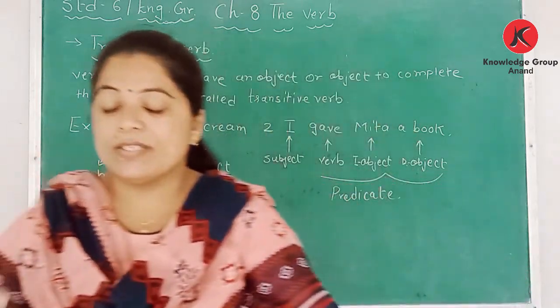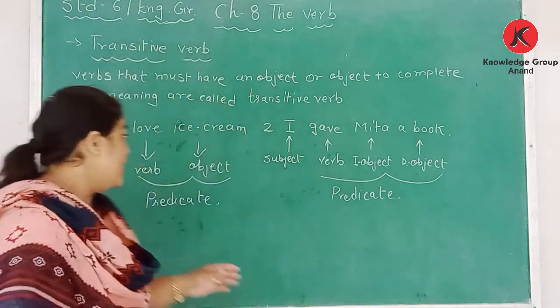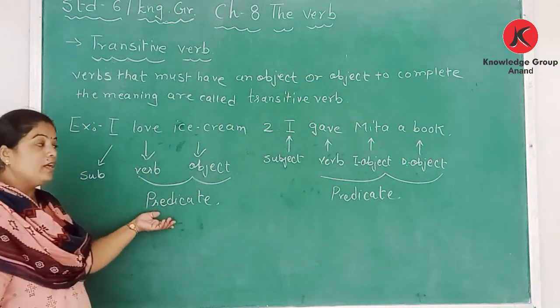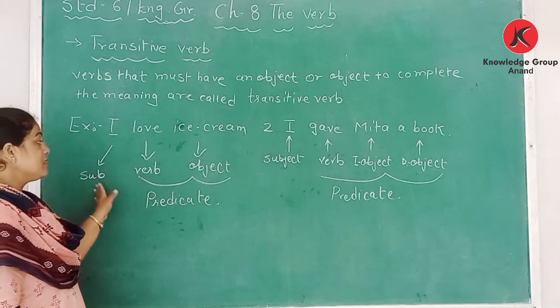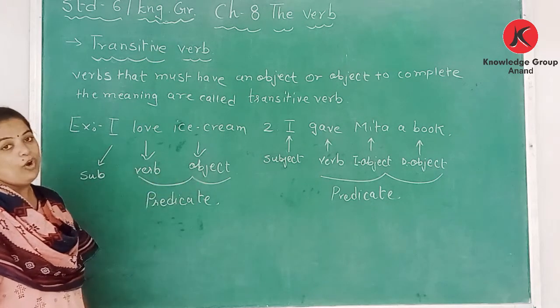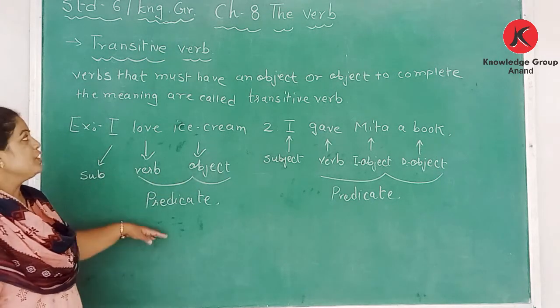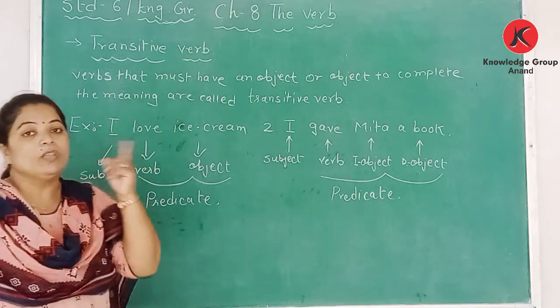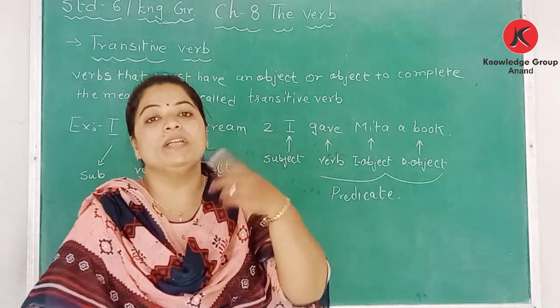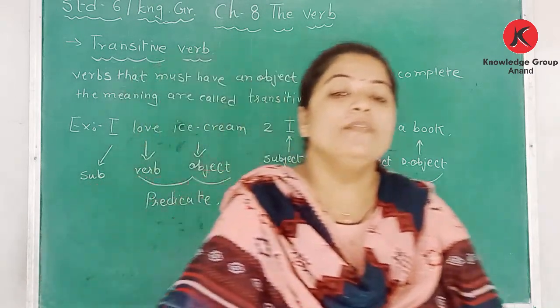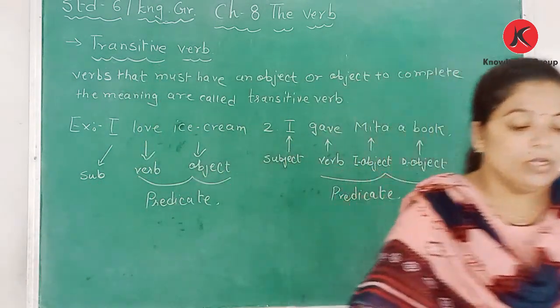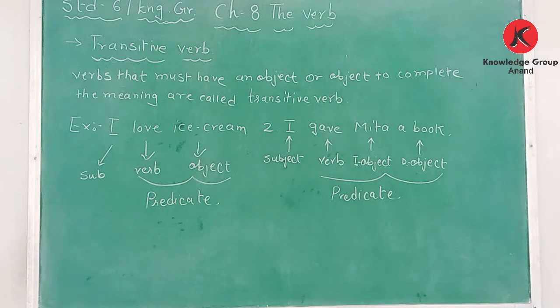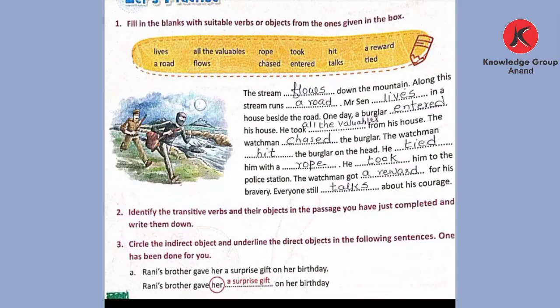So a sentence has two parts. One is a subject and the other one is a predicate. It also has three parts: subject, verb plus object. So dear students, in this chapter we will be learning the verb of action, verb of being, transitive and intransitive. Today we are learning the transitive verb. Before ending the lecture, let's go through the exercise.